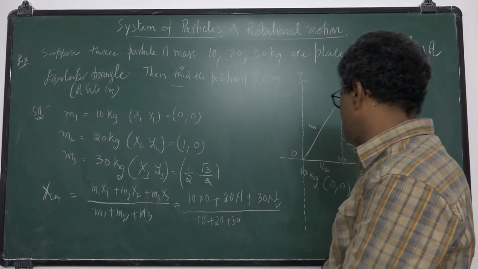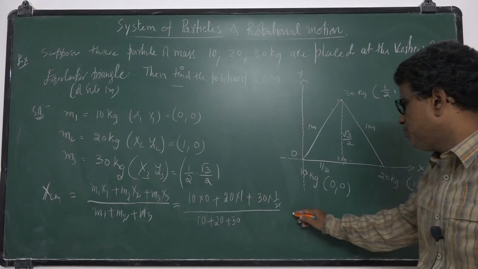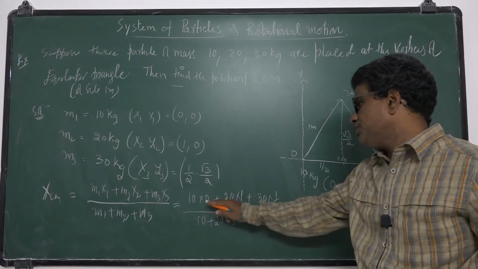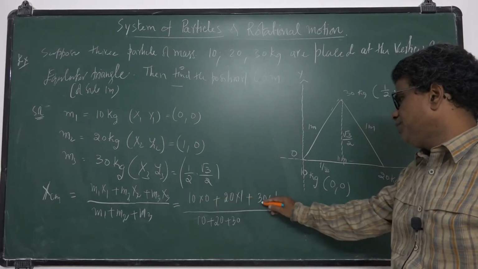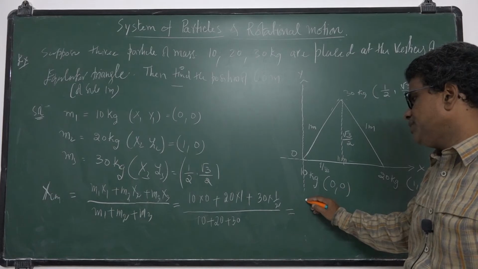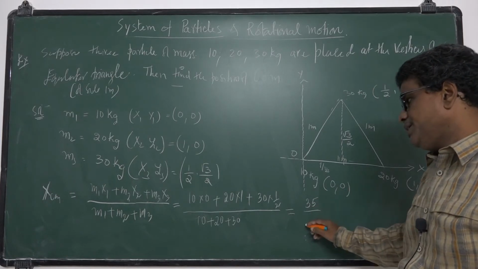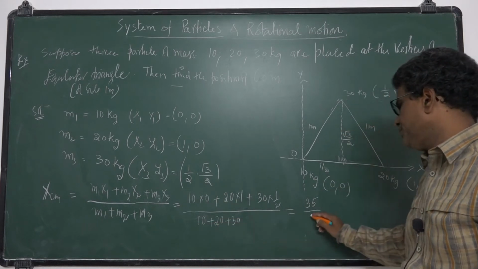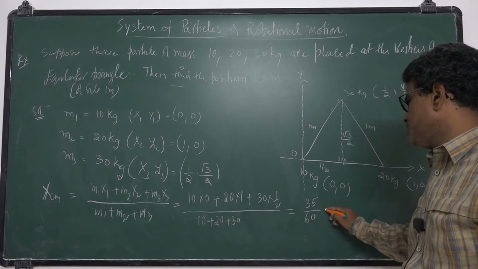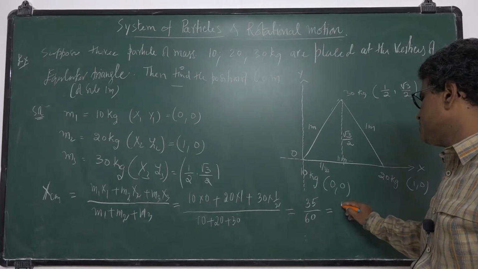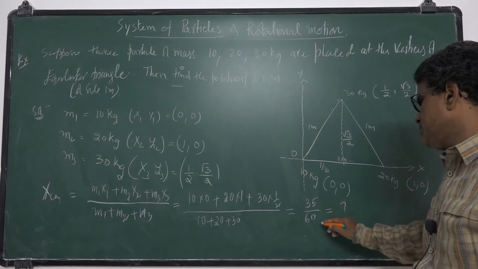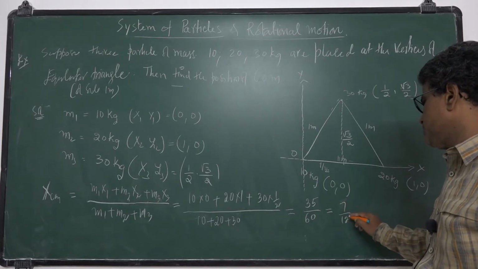That is 0, 20 plus 15, 35 by 60. You will get 7 by 12 meters.